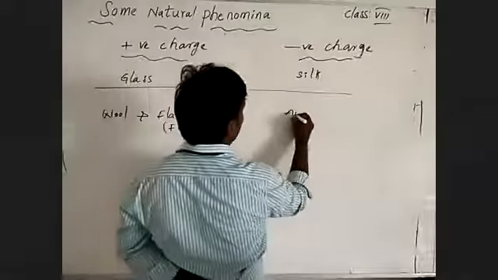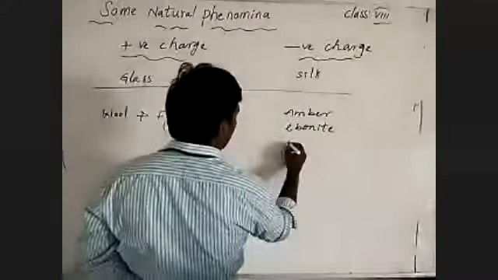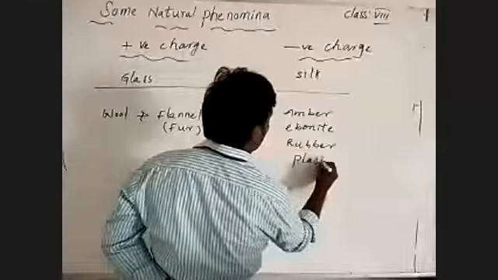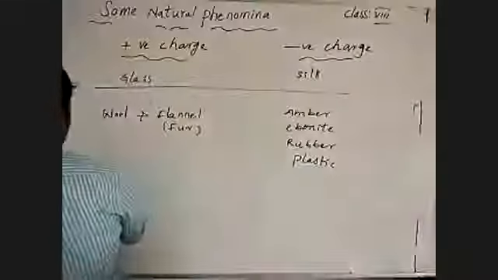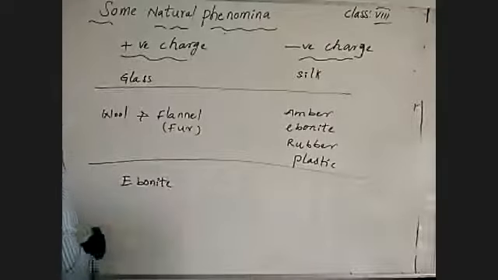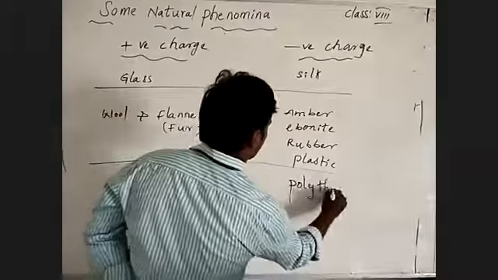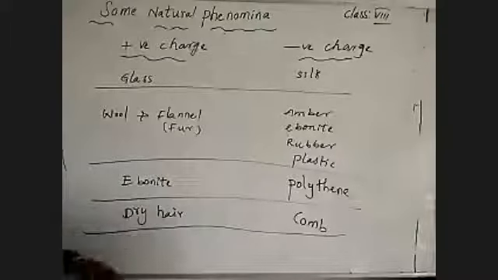Amber, ebonite, and also rubber, plastic, and coming to that, ebonite, polythene, and coming to that, dry hair, comb, and also you can write balloon also for that.